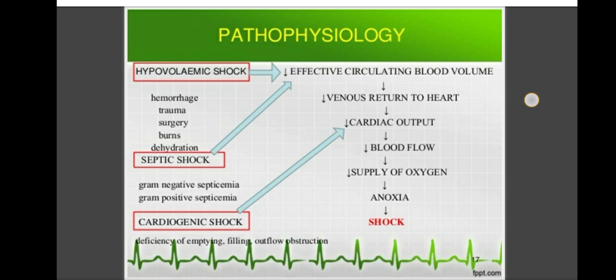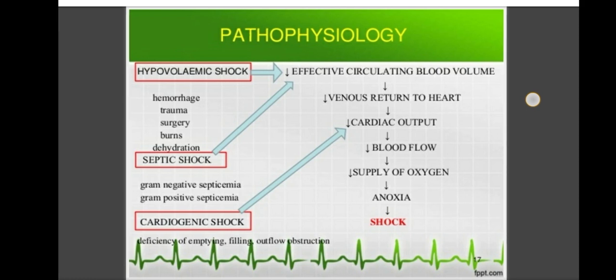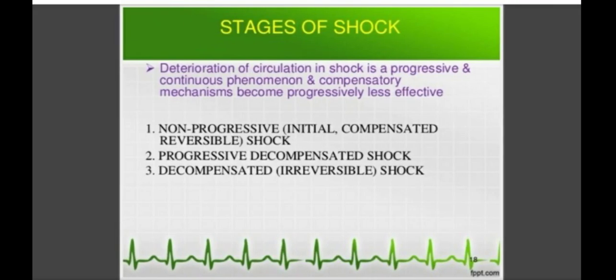It may be due to hypovolemic, septic, or cardiogenic shock. In cardiogenic shock, we consider it is due to the decrease in cardiac output without the actual reduction of the blood volume. So this is the pathogenesis of shock.